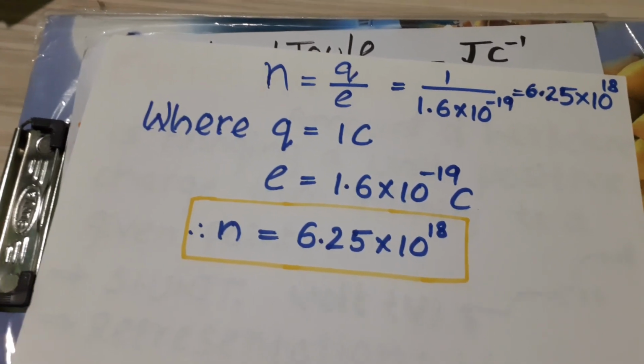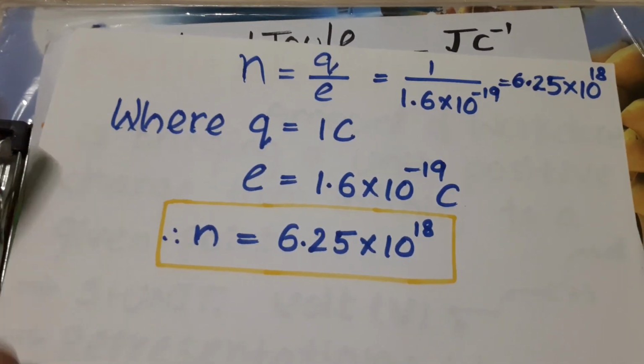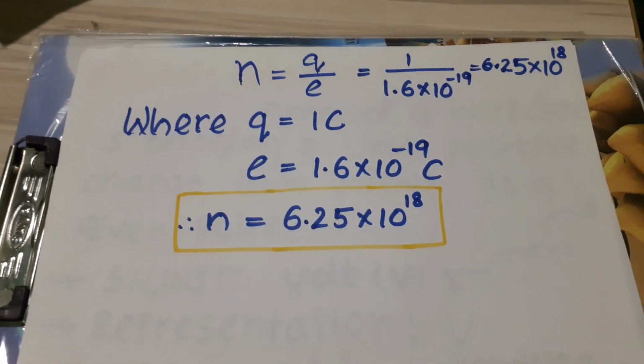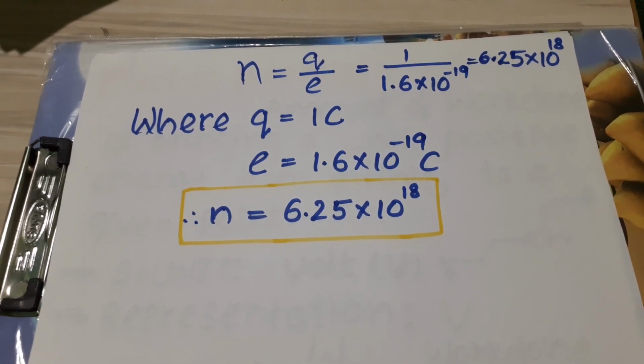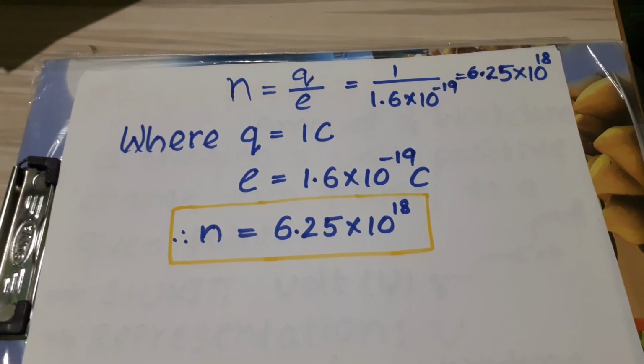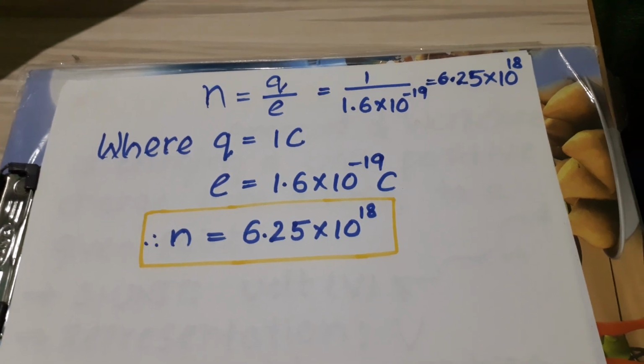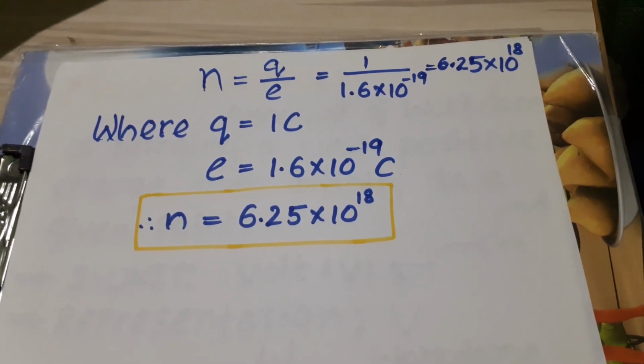So Q equals Ne. I want the N value: N equals Q by e, which is 1 by 1.6 into 10 to the power of minus 19. The total answer is 6.25 into 10 to the power of 18.